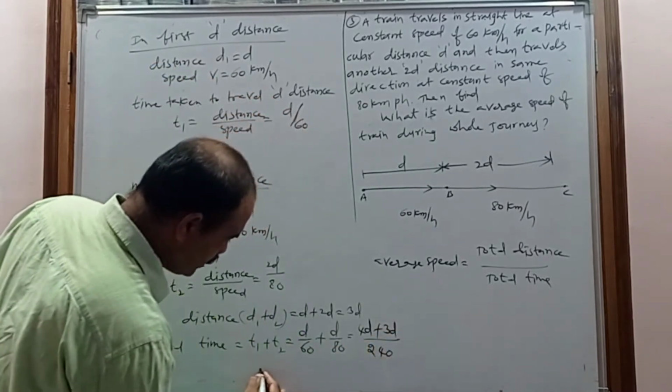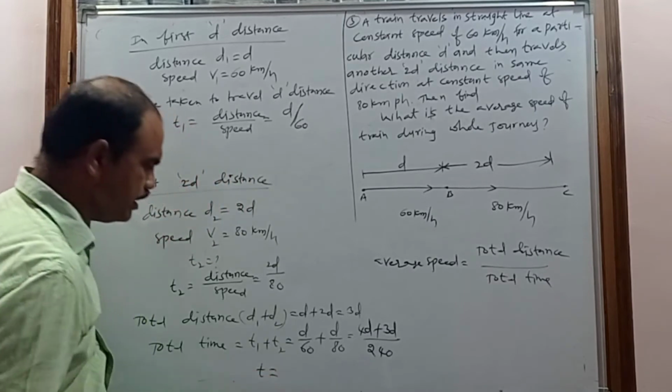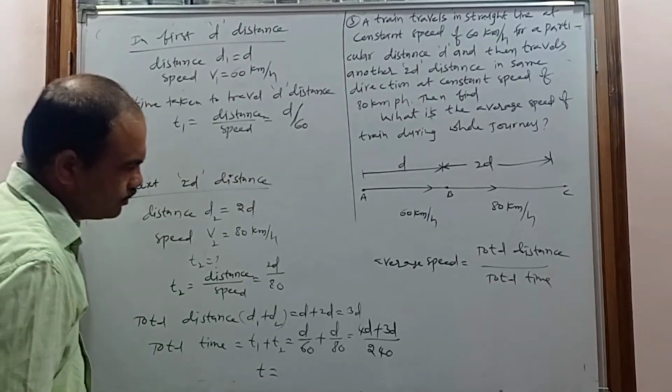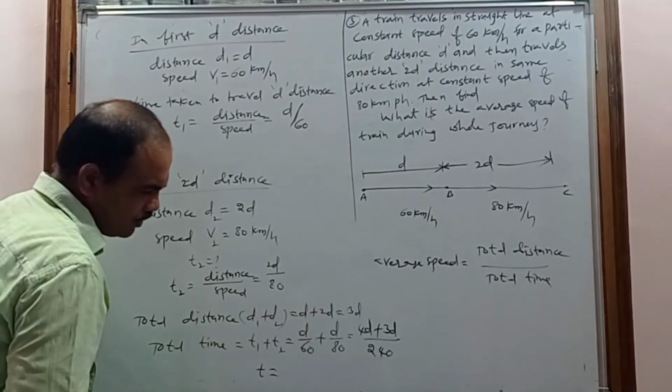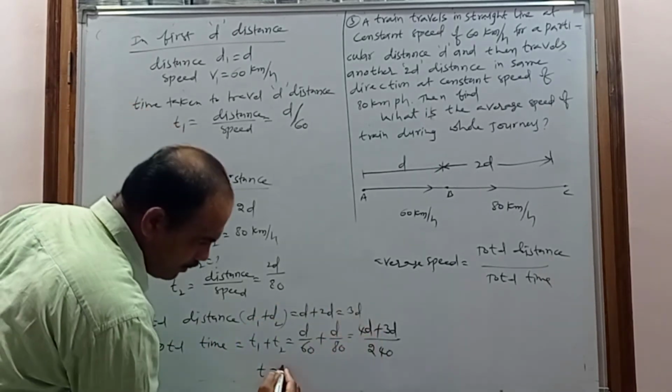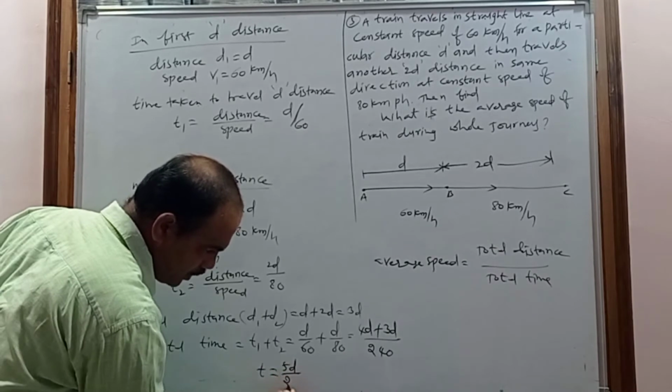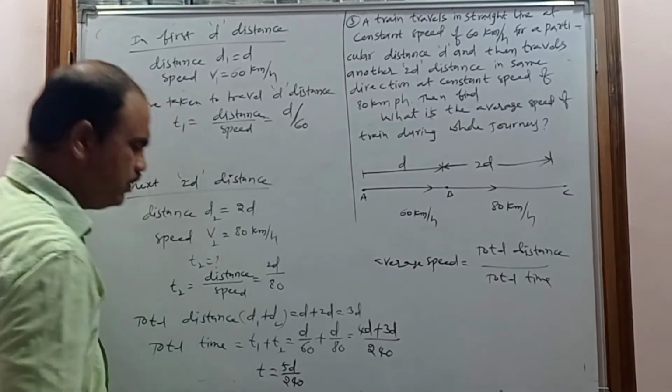So what is the total time? The total time will be considered T. Now what is the total distance? The total distance is 3D. What is the total time? The total time is nothing but 7D by 240. So 7D by 240.